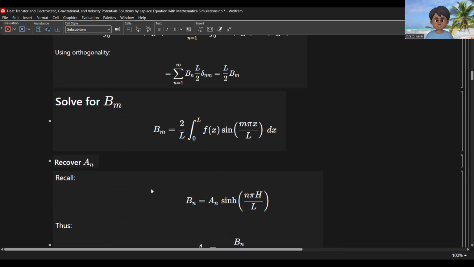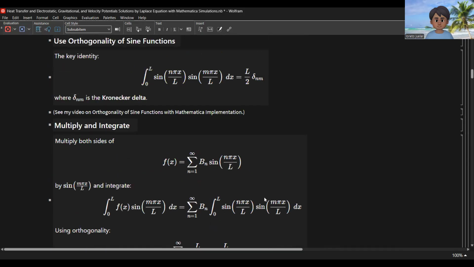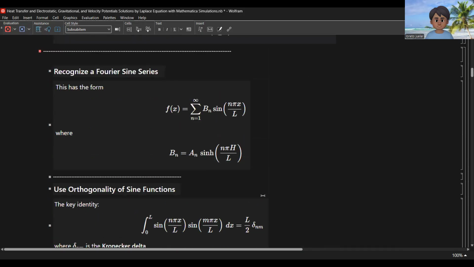We recall that b sub n is equal to e sub n times hyperbolic sine of n pi h over L. This comes from this expression here.